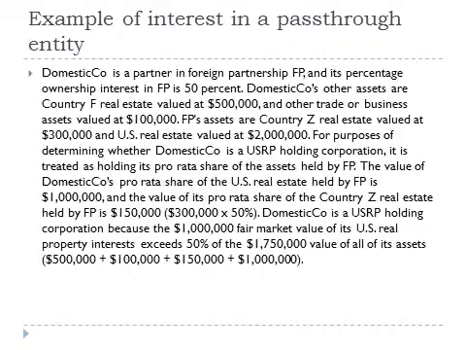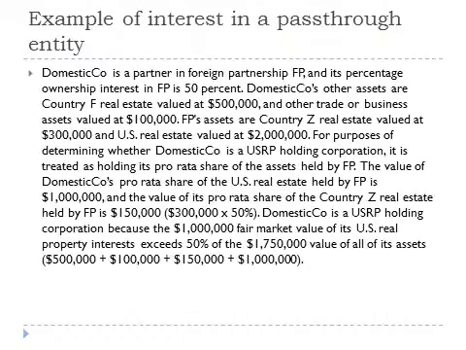Domestic Co. is a partner in Foreign Partnership FP, and its percentage ownership interest in FP is 50%. Domestic Co.'s other assets are Country F real estate valued at $500,000 and other trade or business assets valued at $100,000. FP's assets are Country Z real estate valued at $300,000 and U.S. real estate valued at $2 million.